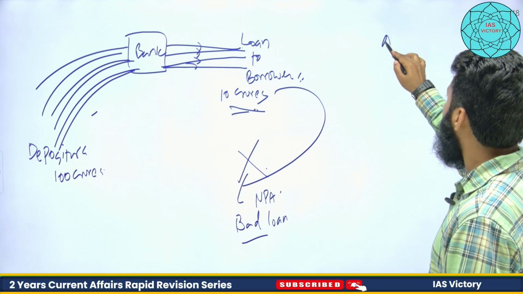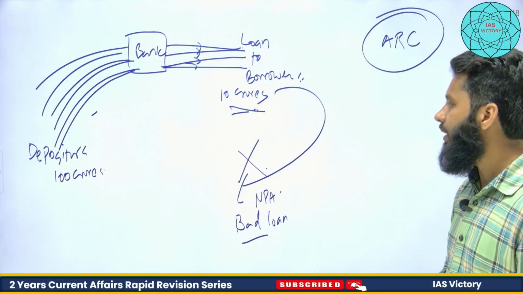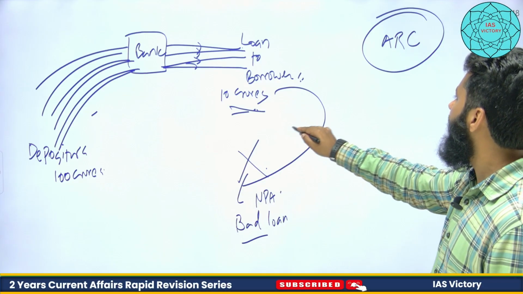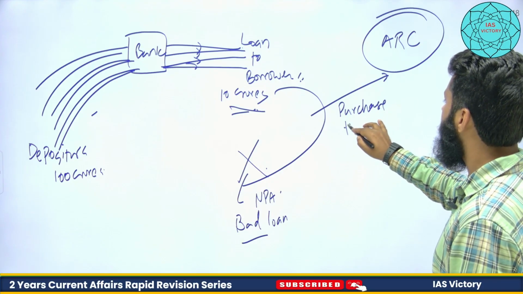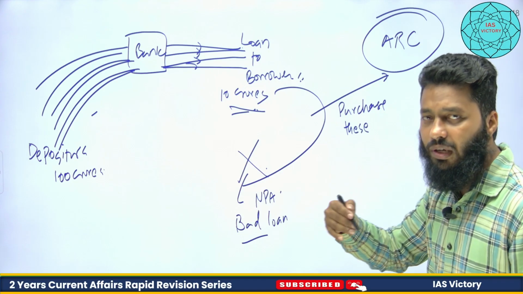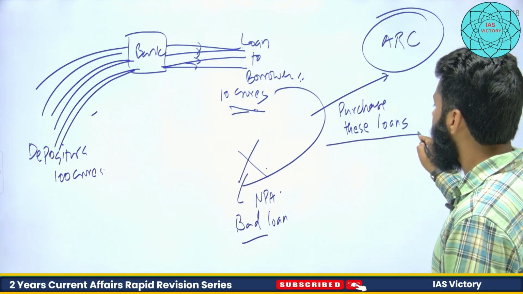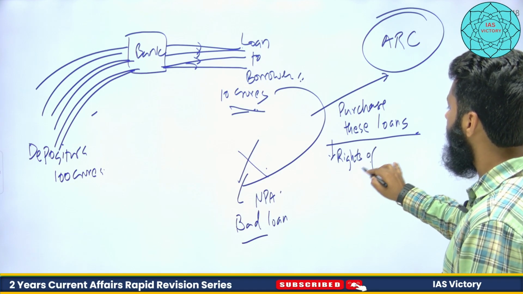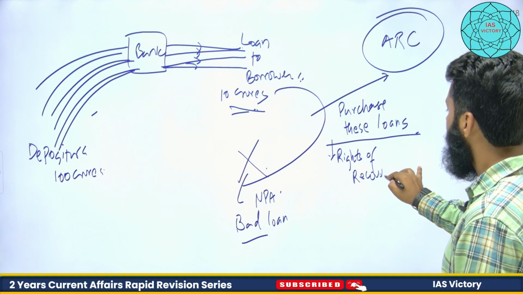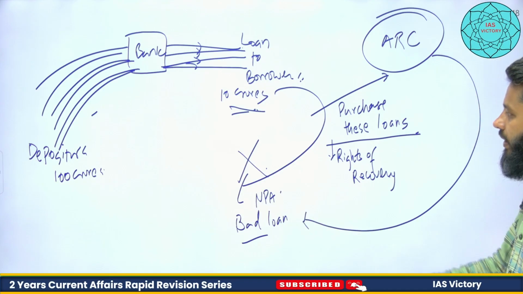So we have the provision of asset reconstruction companies. What will these asset reconstruction companies be doing? They will be purchasing these loans. How will they purchase these loans? They will purchase the rights of recovery. What do we mean by purchasing rights of recovery? That now they will be paying upfront to the banks. For example, this 10 crores loan.